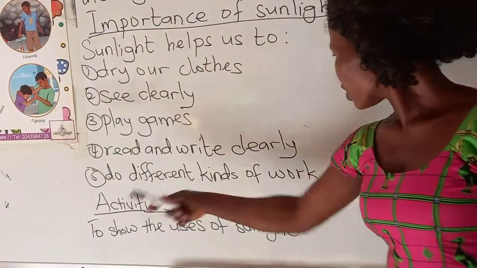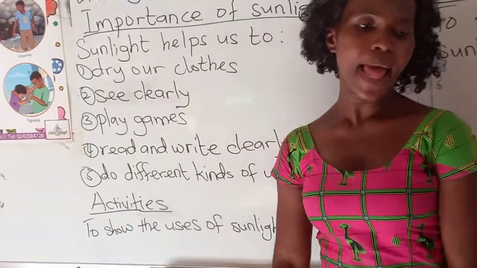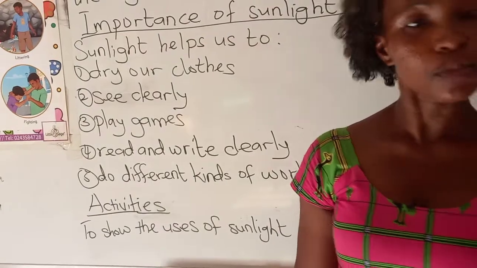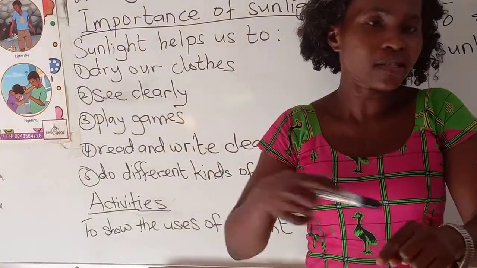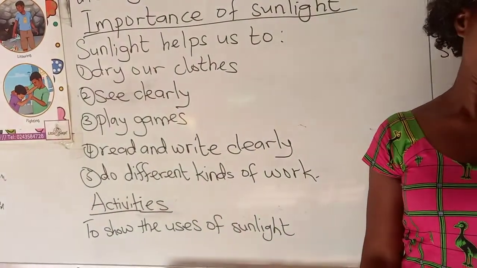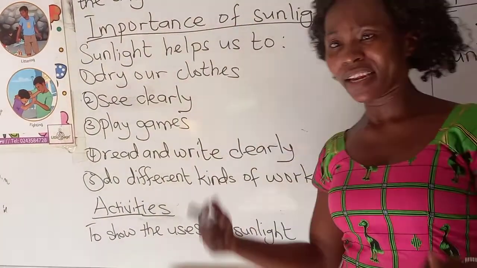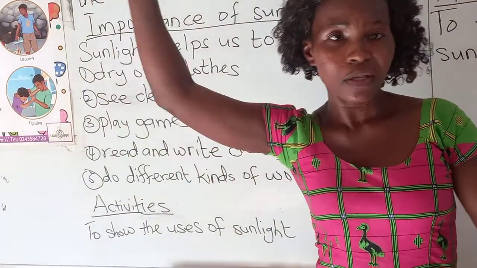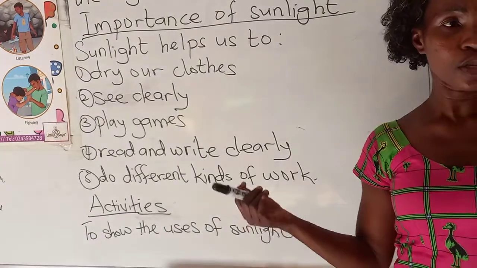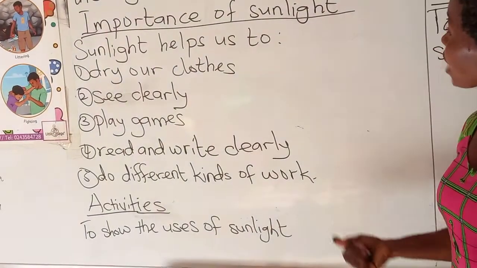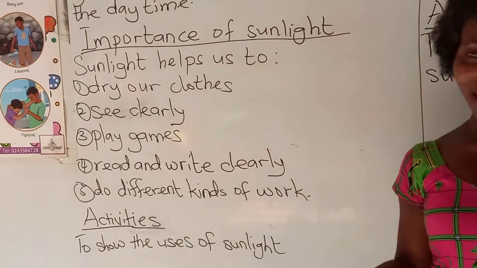We do different kinds of work, like the seamstress. The seamstress sews dresses during the daytime. Some seamstresses also sew dresses during the night with the help of their light energy. So these are the importance of sunlight in our daily lives.